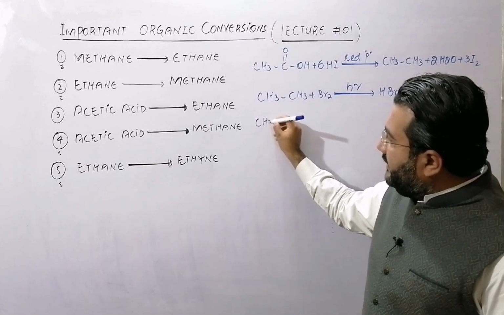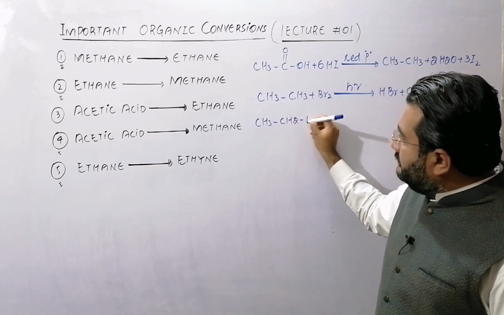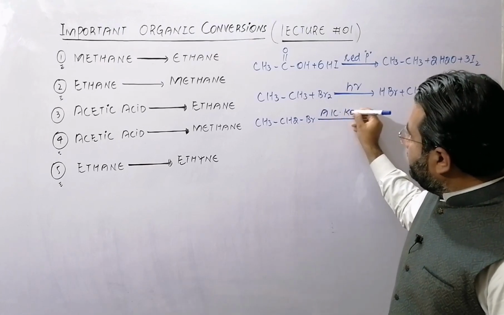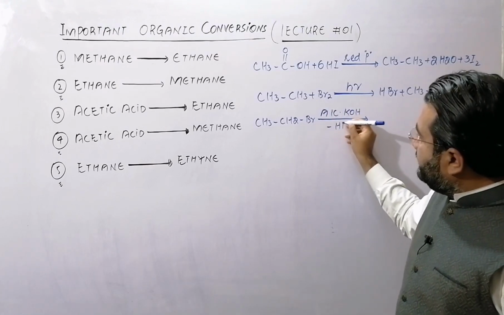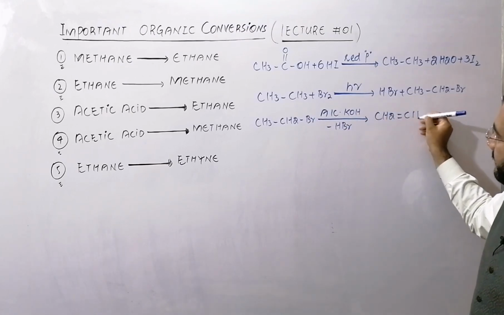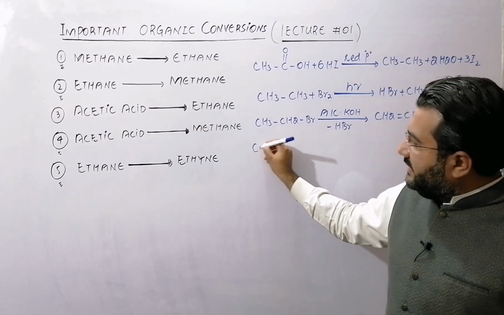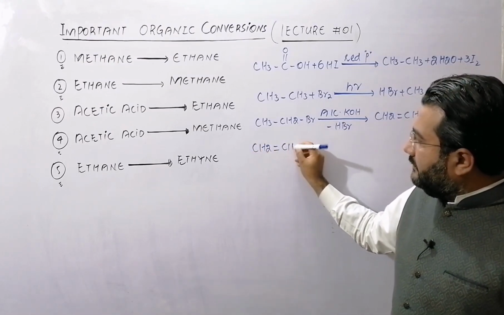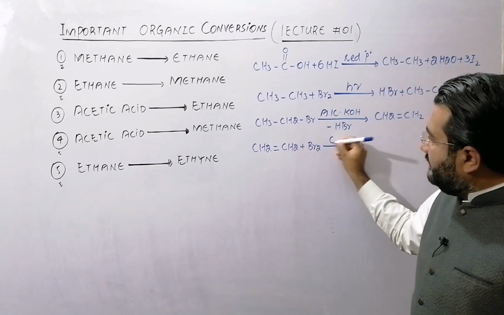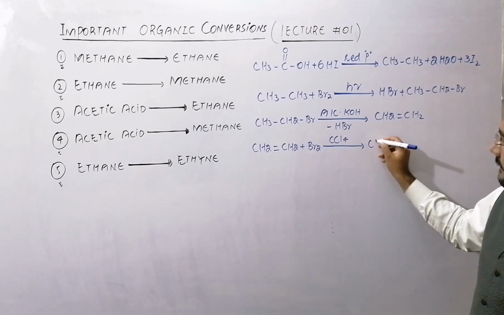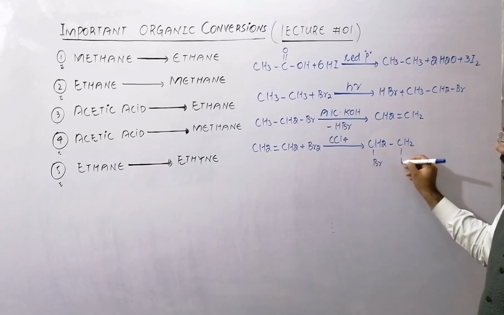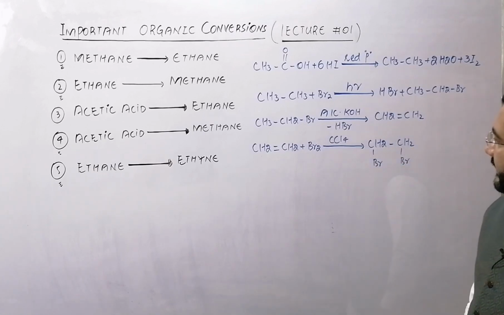Now this ethyl bromide is dehydrohalogenated in the presence of alcoholic KOH. After the loss of HBr, that will be changed to ethene. Now my dear students, ethene will be again brominated in the presence of carbon tetrachloride, and you will get 1,2-dibromoethane.